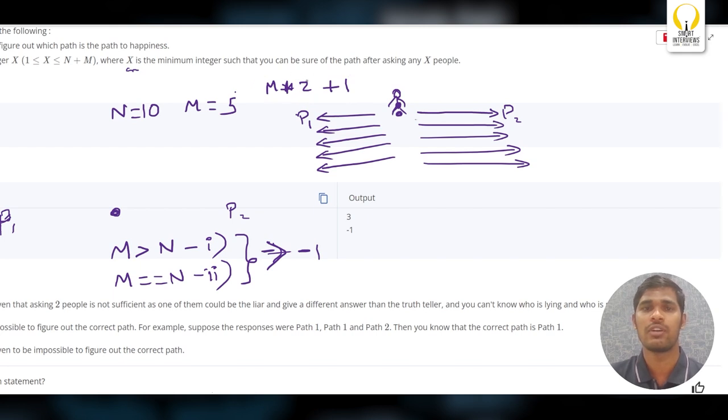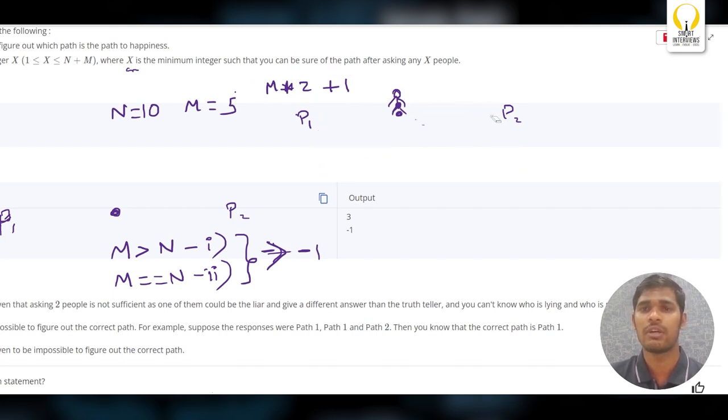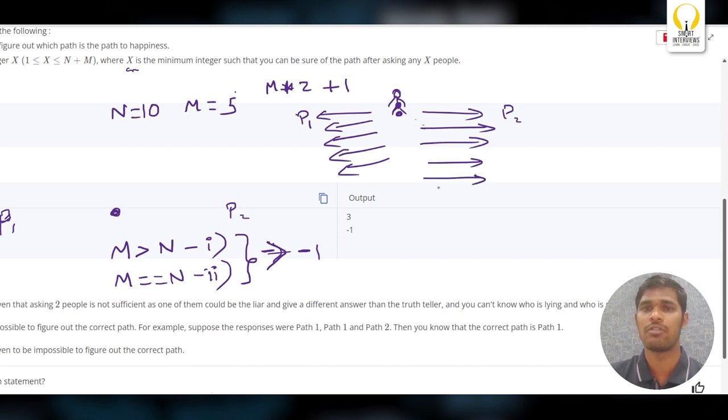Simple. If you are asking M into 2 people, let's say half of them are telling P1, and half of them are telling P2. In the worst case, half of them are telling P1 and half of them are telling P2. So when the next person comes, you can decide which is happiness.